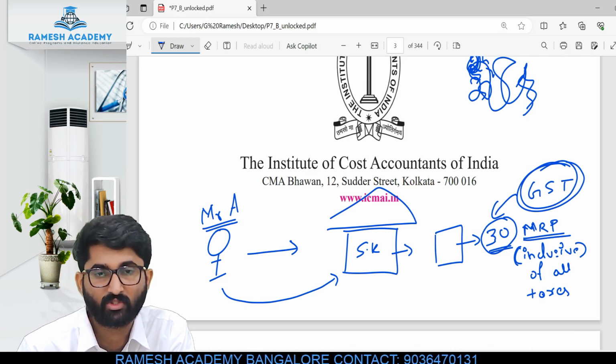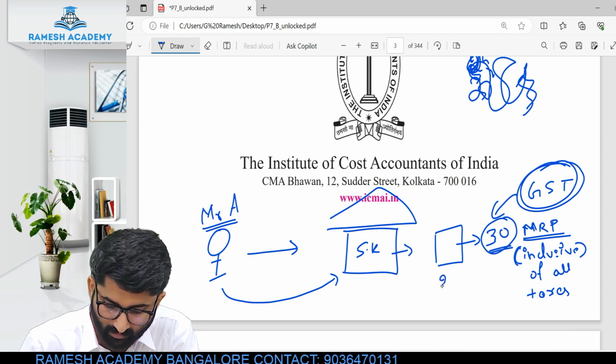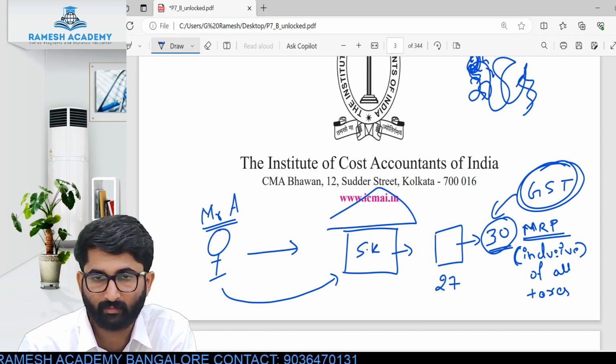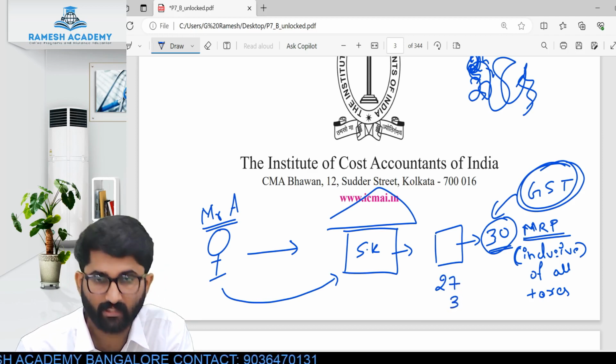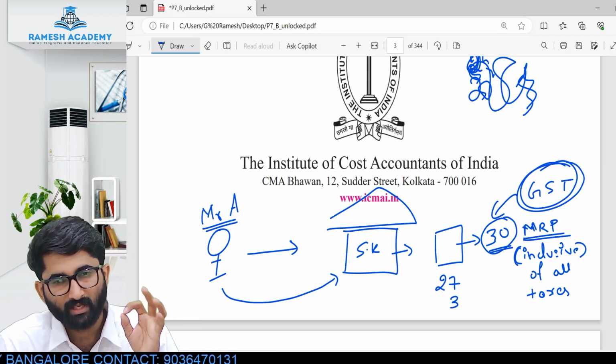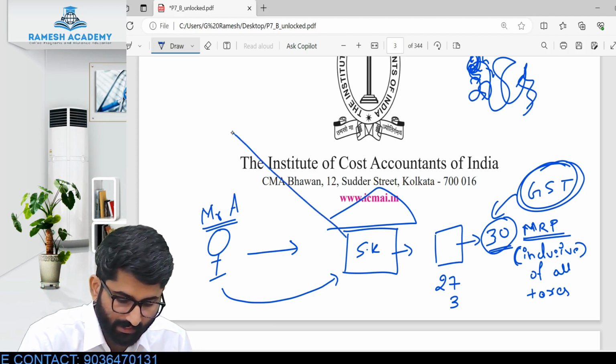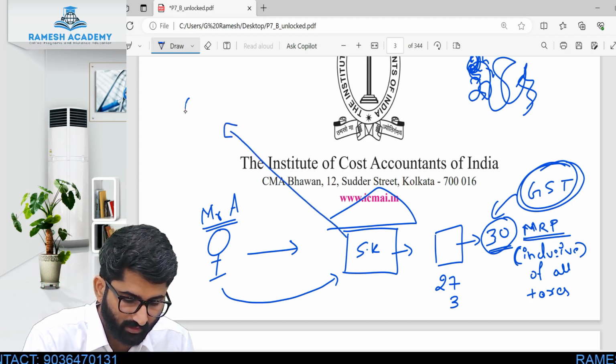Now what will this shopkeeper do? Out of this 30 rupees, for example, 27 is the value of the biscuit and 3 rupees is the GST. Think 3 rupees is the GST, inclusive of GST. This 3 rupees will be paid by the shopkeeper to the government.